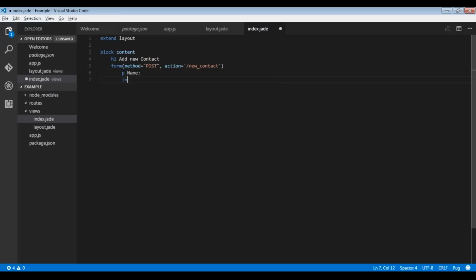So first we have name, then input, the type is text, and the name will keep it as name.